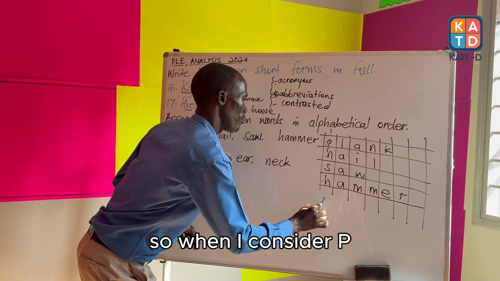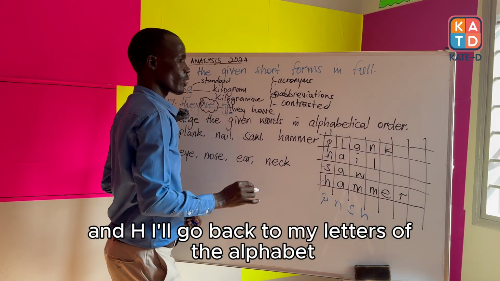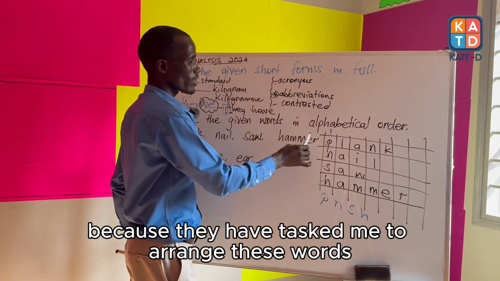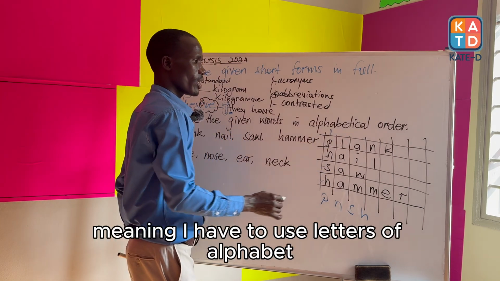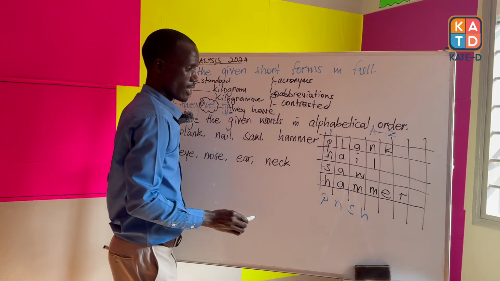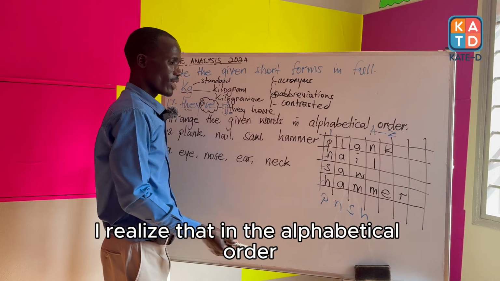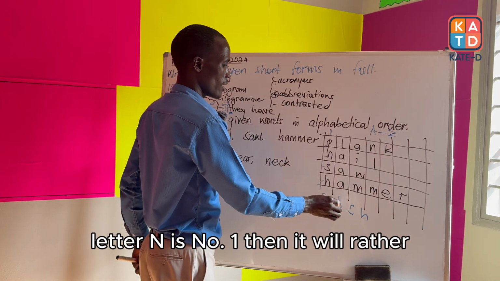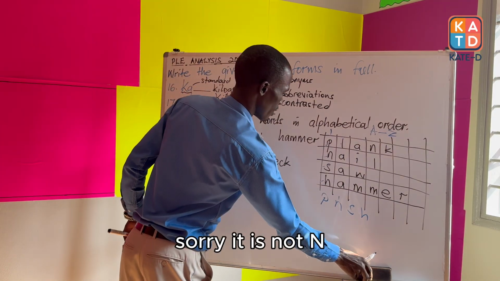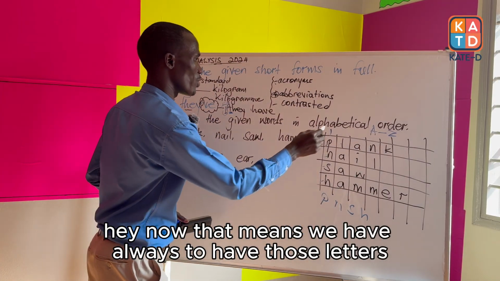So, when I consider P, N, S, and H, I'll go back to my letters of the alphabet because they have tasked me to arrange these words in alphabetical order, meaning I have to use letters of the alphabet, that is from A to Z. And when I go to these letters and I consider them, I realize that in the alphabetical order, letter N comes early. Now that means we have always to have those letters.